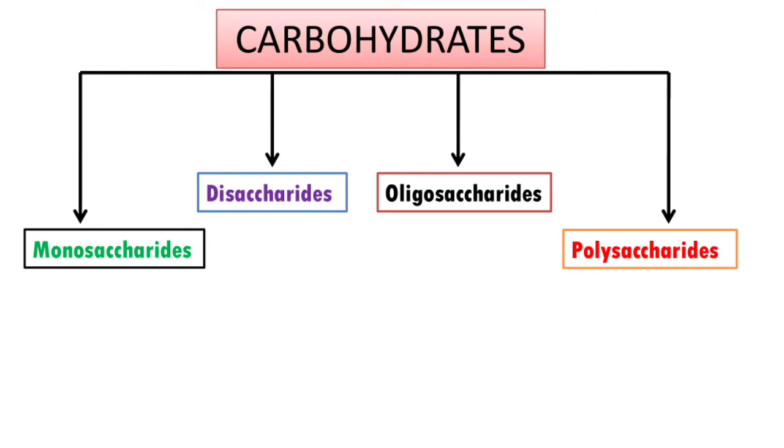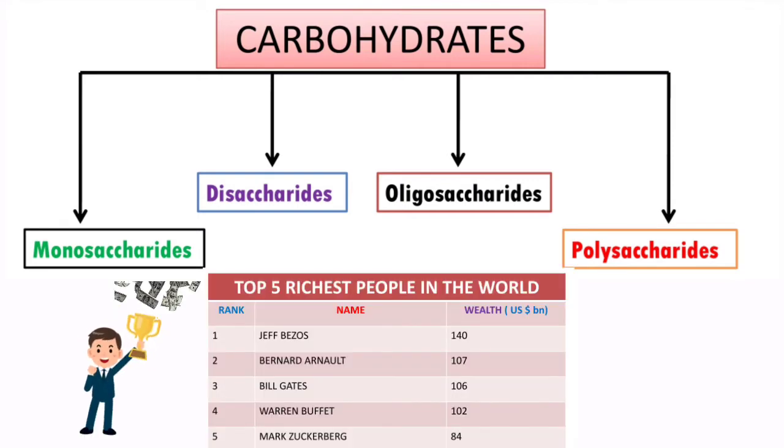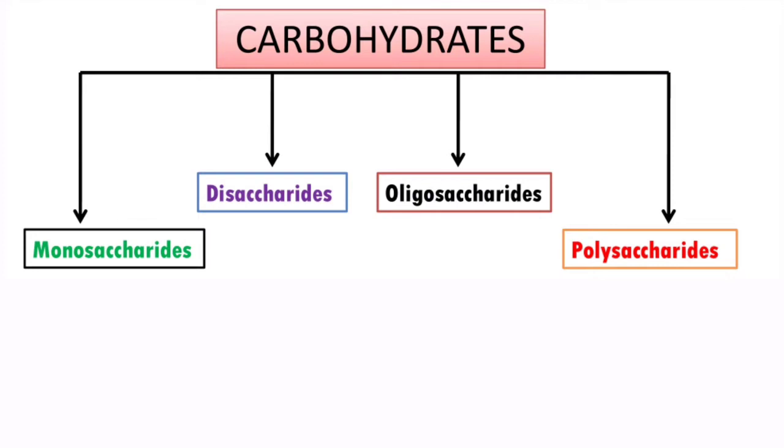So now we know that carbohydrates are classified into four groups, but what is the basis for their classification? If you want to classify anything, we need some basis. For example, classification of the richest people in the world. This classification is based on their wealth. The person who has the highest amount of money will be the richest person. So here we are specifying the amount of money. In the same way, carbohydrates are classified into four groups based on the number of sugar units, or the number of polyhydroxyaldehyde or ketone units.